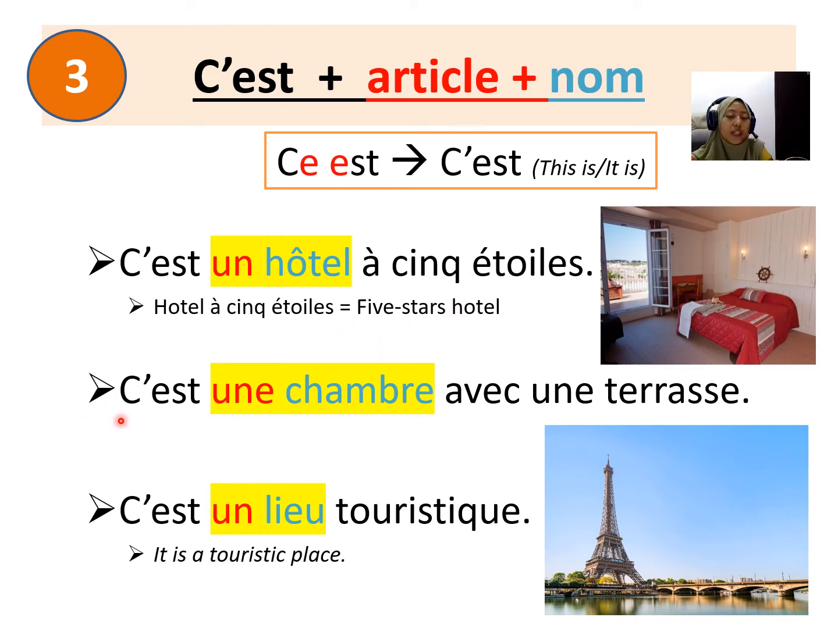The second one, c'est une chambre avec une terrasse. So it's a room with a terrace. The last one is c'est un lieu touristique. It is a touristic place. Okay, so you need to have your article and then your noun.